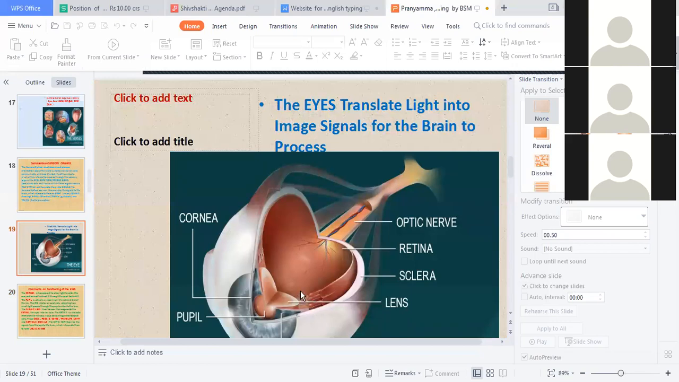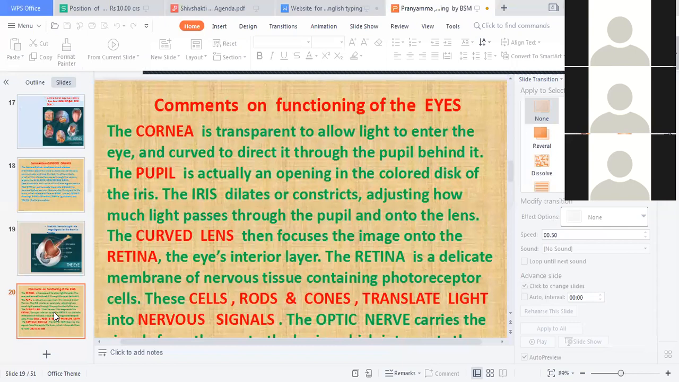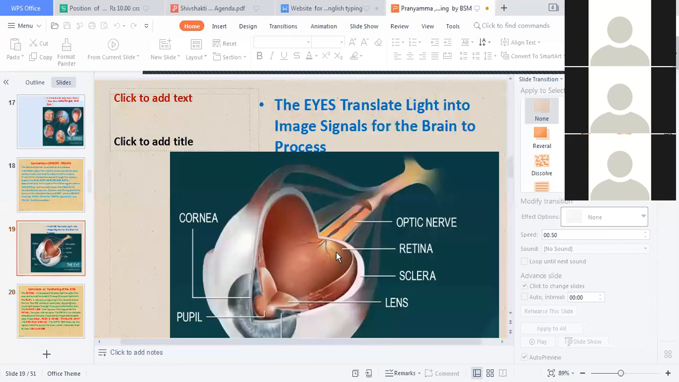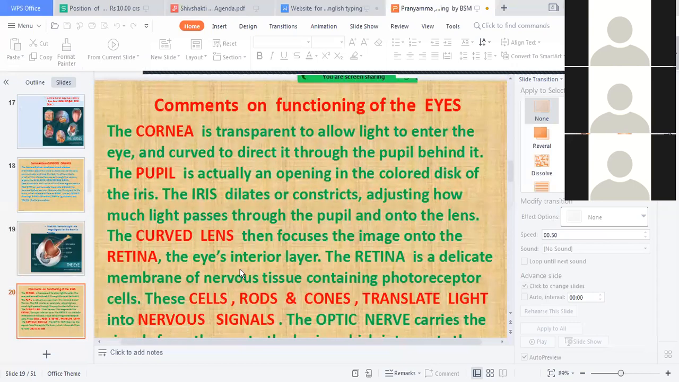Iris, here it is. It will come here; it is not mentioned here. The curved lens then focuses the image onto the retina, the eye's interior layer. The retina is here inside. After the image comes here, it passes on to the lens, and from the lens it goes to the retina. The retina is a delicate membrane of nervous tissue containing photoreceptor cells. These cells, rods and cones, translate the light into nervous signals.